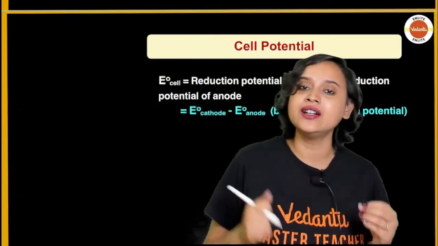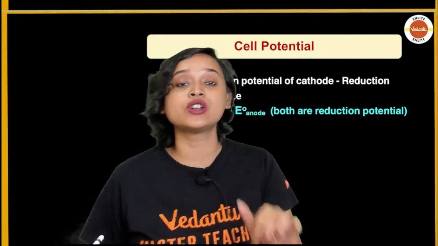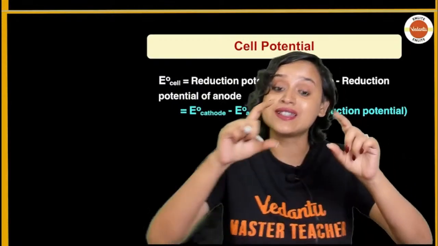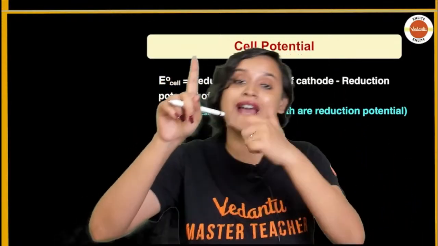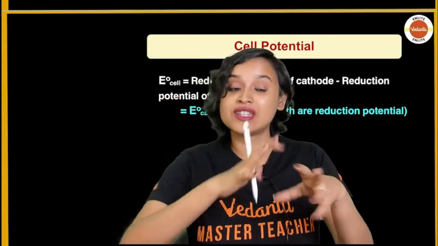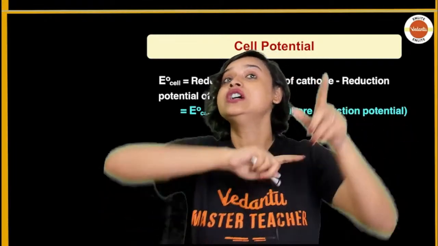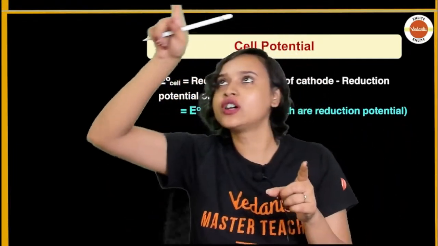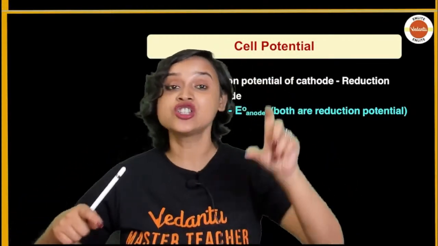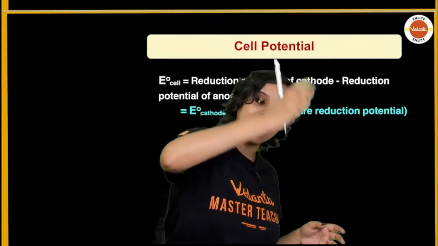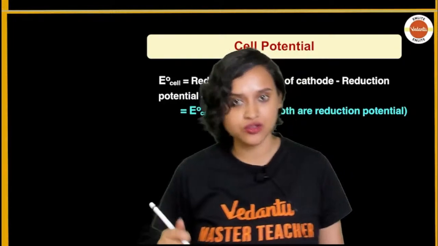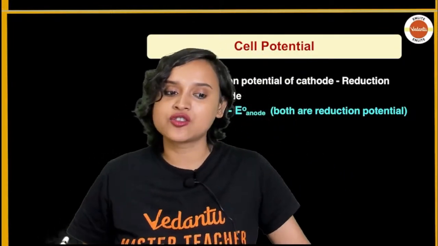Now what is standard electrode potential? Before that, let us understand what electrode potential is. Electrode potential, my dear student, is the potential difference that develops between the electrode and the electrolyte, just like we saw in the Daniell cell. You remember how Zn2+ was getting accumulated and electrons traveled from the rod through the wire to the copper rod. So there was a potential difference, which is why electrons traveled from anode to cathode, and electric current flowed from cathode to anode. That is called electrode potential.